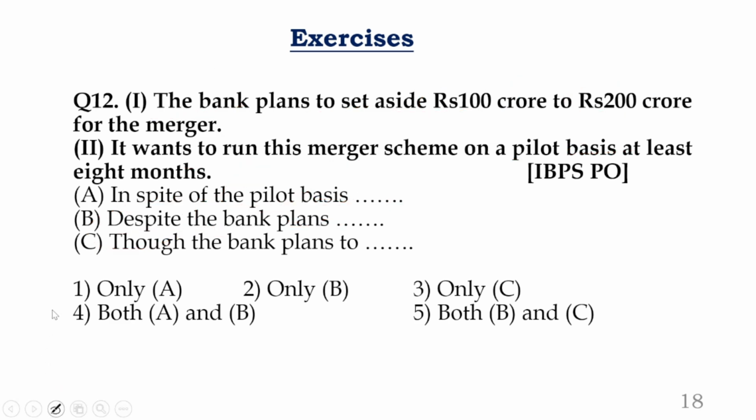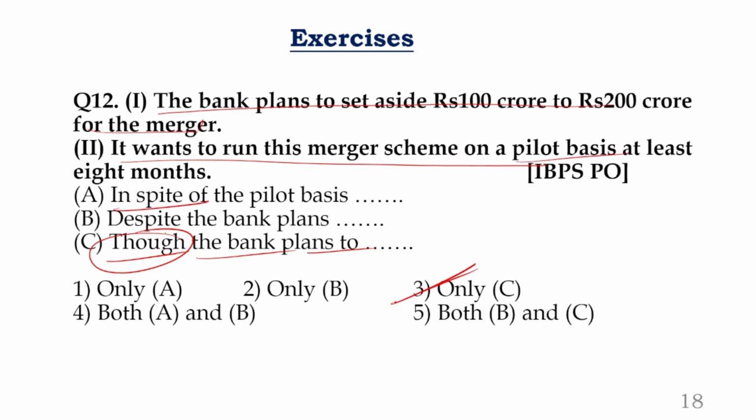Okay. Now look at the third statement. What is the third one? Though the bank plans, of course, though is a subordinating conjunction, we can keep a clause, no problem. Though the bank plans to set aside 100 crore to 200 crore for the merger, it wants to run this merger scheme on a temporary basis only. That is absolute contrast. The answer should be taken only with 3. Remember, in spite of is a contrast, despite is a contrast, though is also a contrast. But out of these 3 contrasts, we are able to use only though, because the statements which come after in spite of and despite do not give the proper sense.